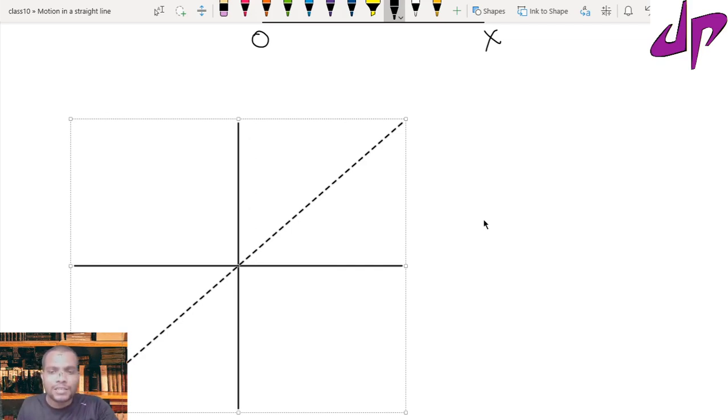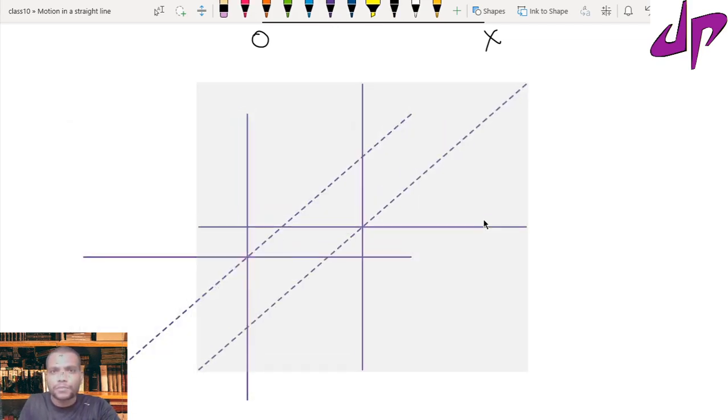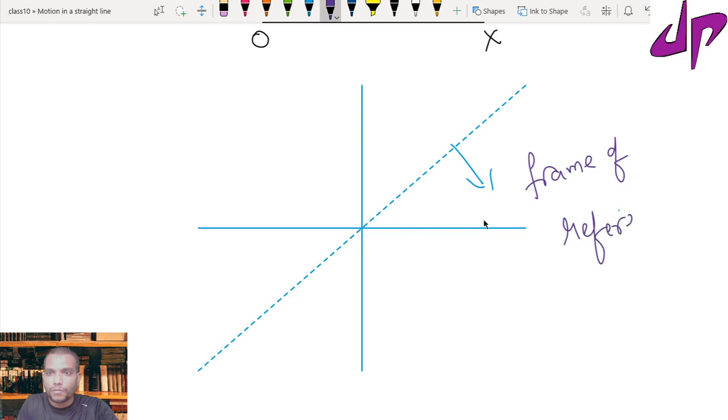This is known as the reference frame that we set up. We call it a reference frame or frame of reference. If we change the frame of reference, the location and the position of the particle changes, and we can choose the frame of reference freely.